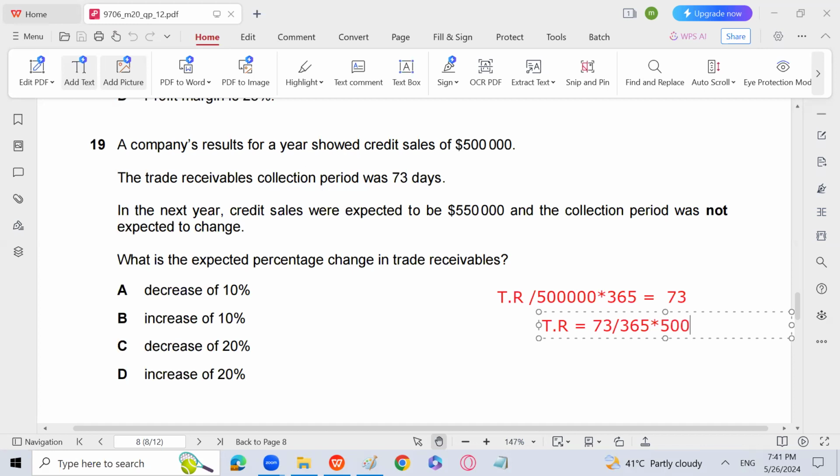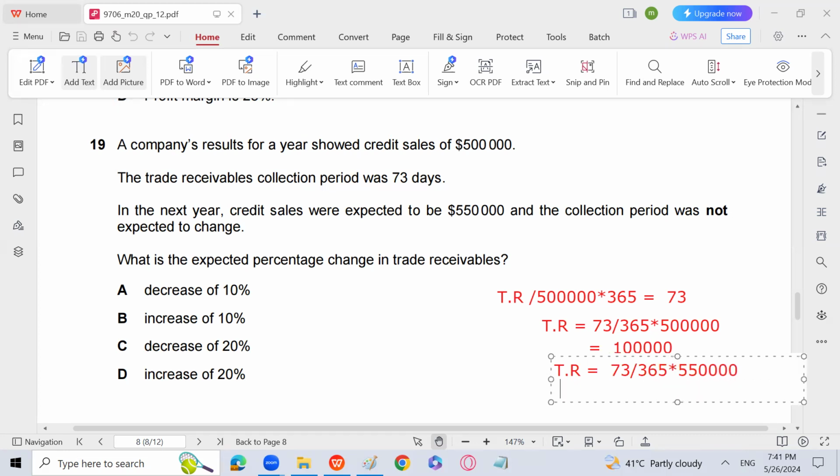So we will find trade receivable 100K. And then again we will find trade receivables with the new credit sales. That is going to be 73, because the ratio won't change, divided by 365, multiplied by 5,50,000. So how much does it come to? And then we can go for the change.